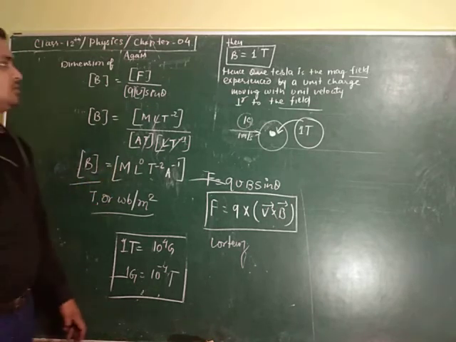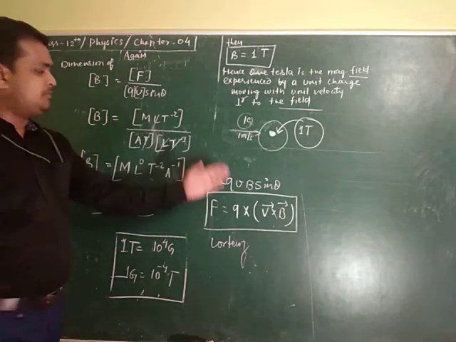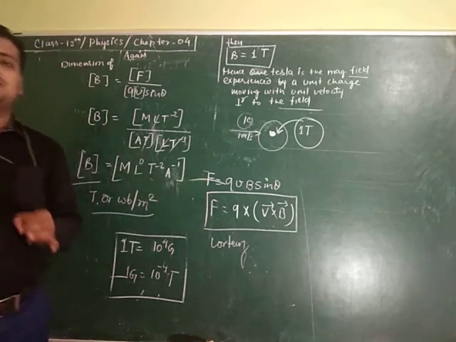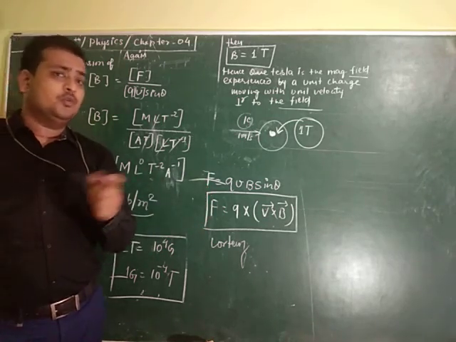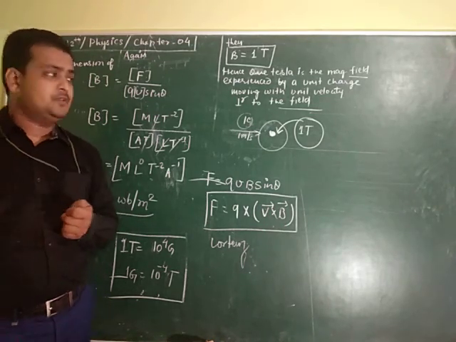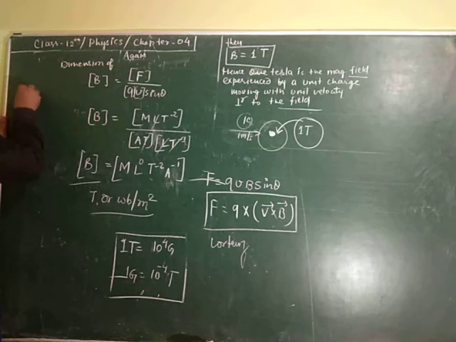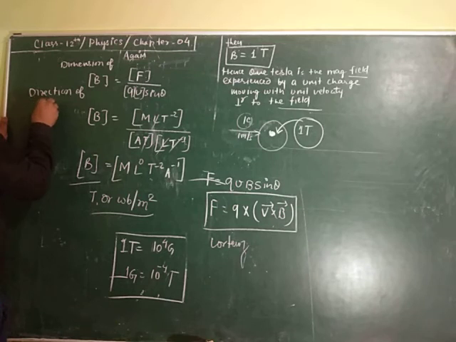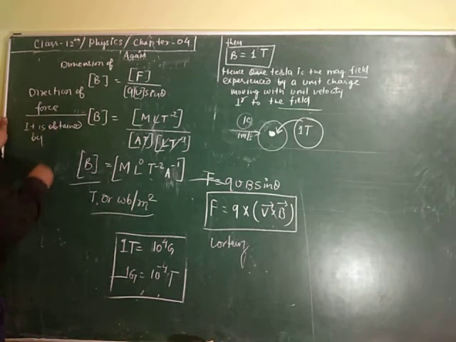Now this all represents a force, but here the question arises: since force is a vector quantity, how can we find its direction? The direction of force is obtained by Fleming's left hand rule.